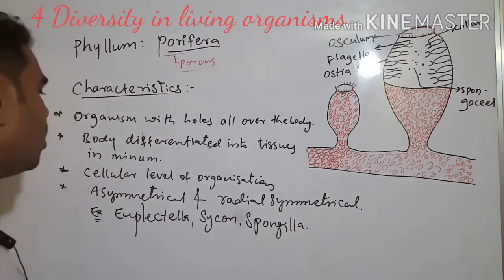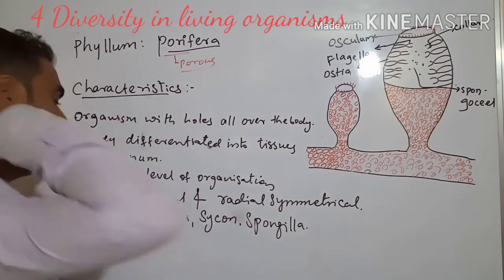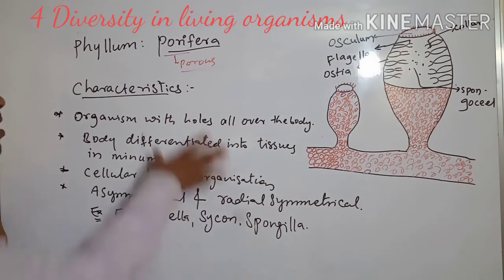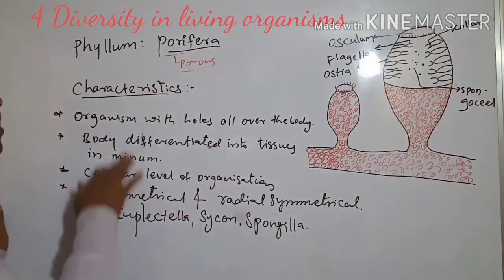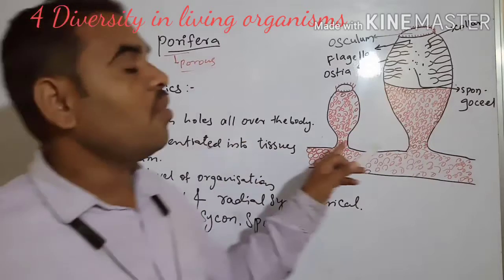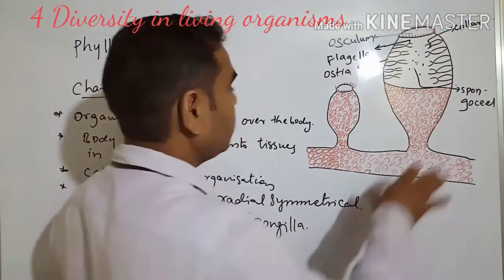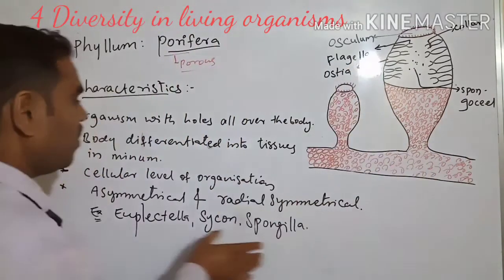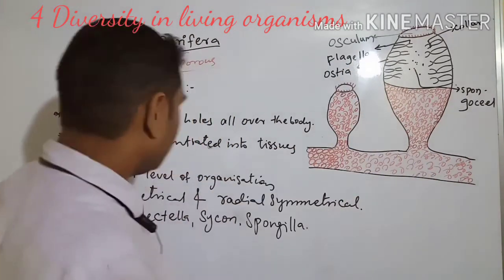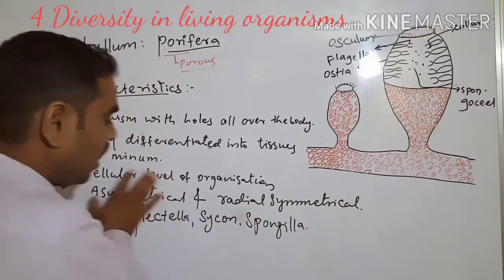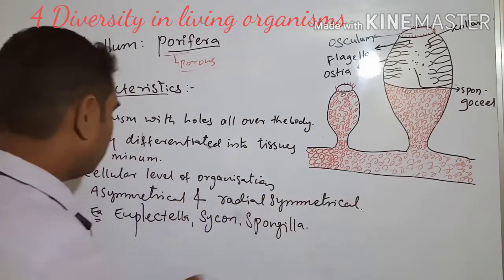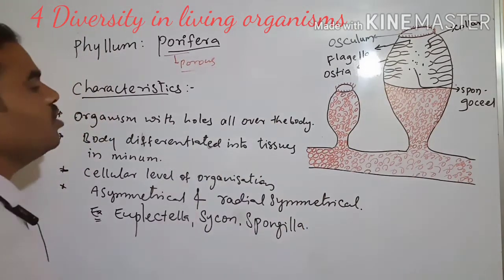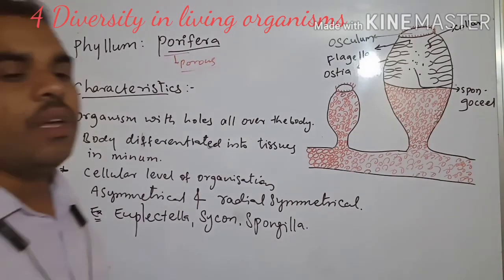These are common examples of this phylum Porifera. The characteristics are organisms with holes all over the body, body differentiated into tissue is minimal, cellular level of organization, mostly asymmetrical and radial symmetry. Euplectella, Cycon and sponges are examples of the Porifera.